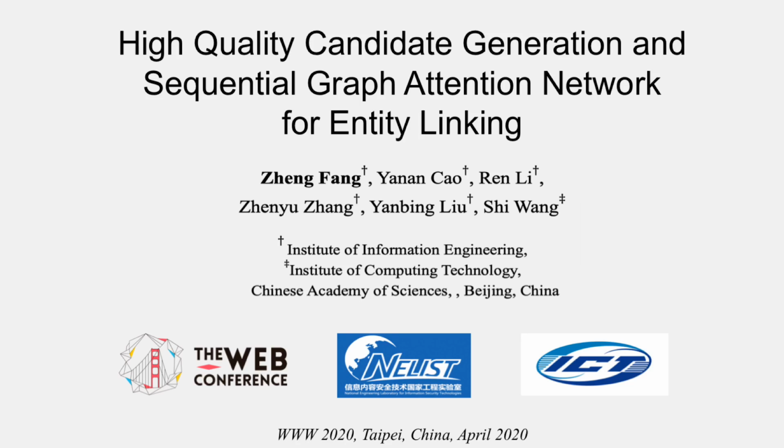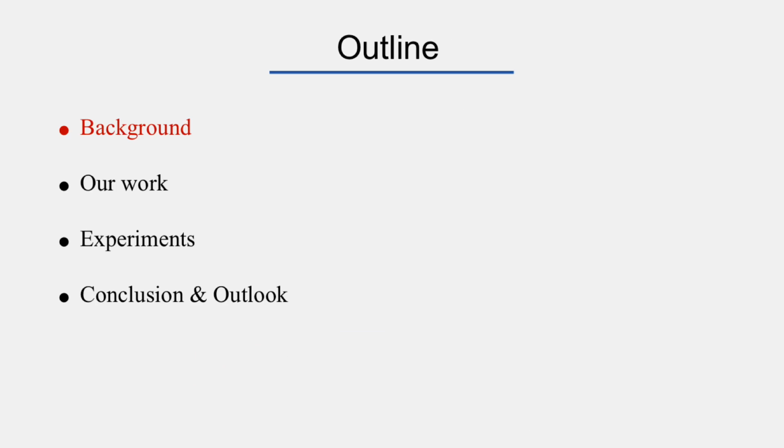Today, I would like to present my paper, High-Quality Candidate Generation and Sequential Graph Attention Network for Entity Linking. Last, I will give this talk in 4 parts. The first part introduces entity linking. Then is our work and experiments. The last is the conclusion.